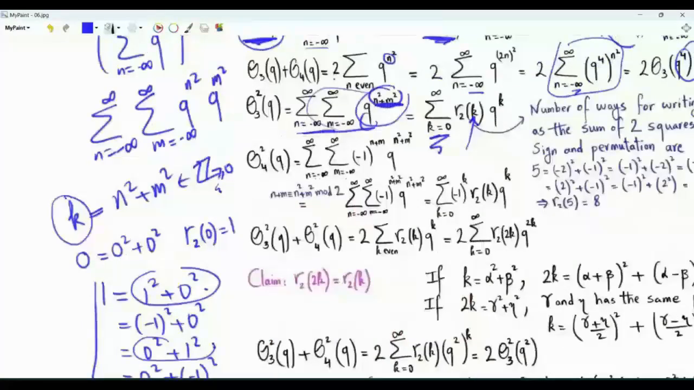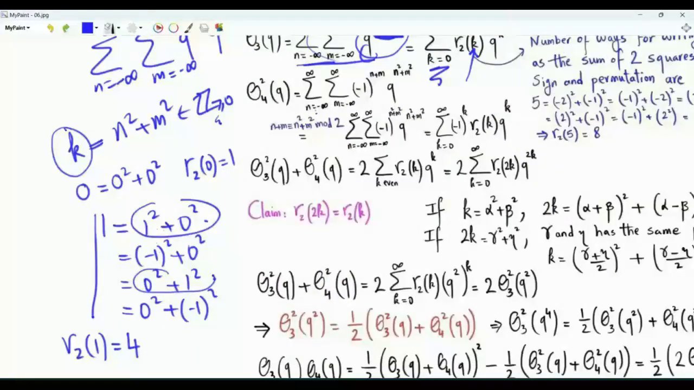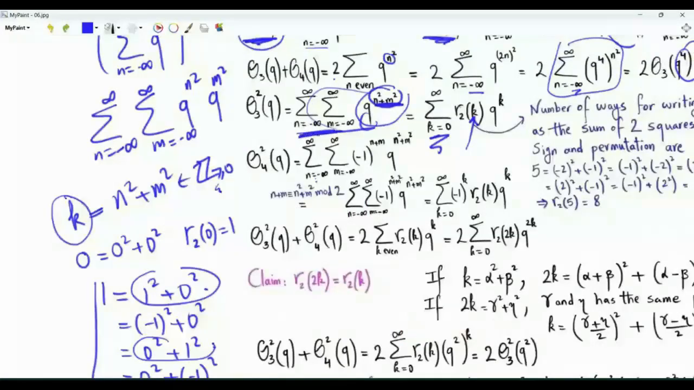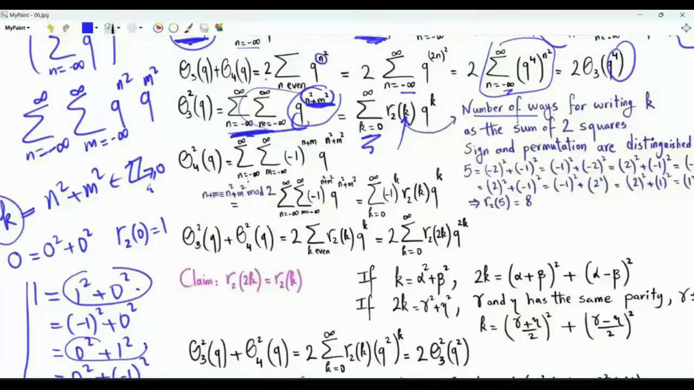And the reason for this is that we have two summation indices here. We have a term in which n is 1 and m is 0. We have another term in which n is 0 and m is 1. Also, if 1 is replaced by minus 1, this should count as another term. Our indices here are integers and they can take negative values. r2 of k is the number of ways of writing the non-negative integer k as the sum of two squares. Sign and permutation are distinguished.